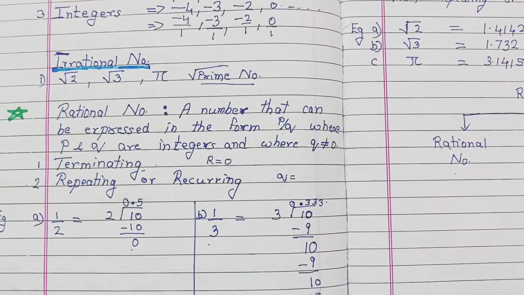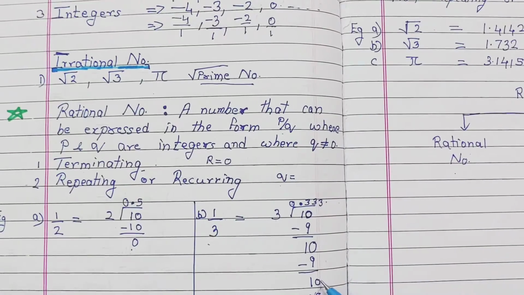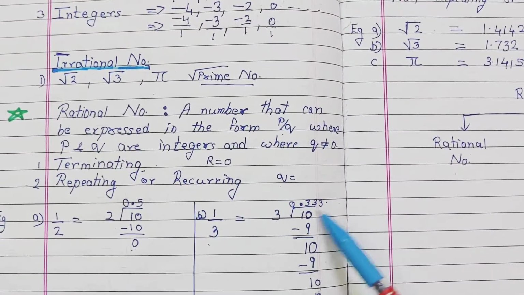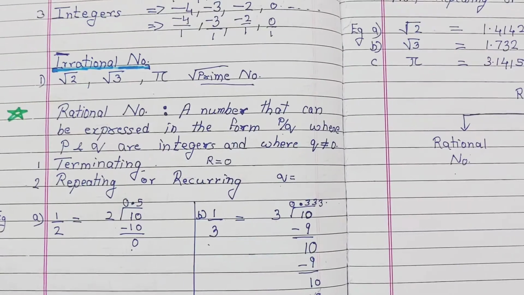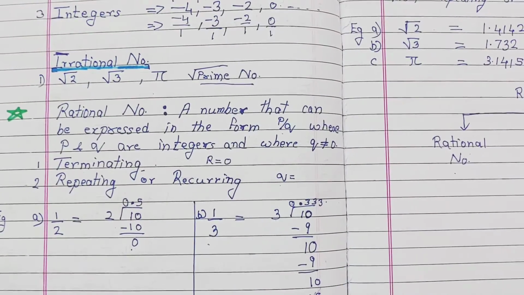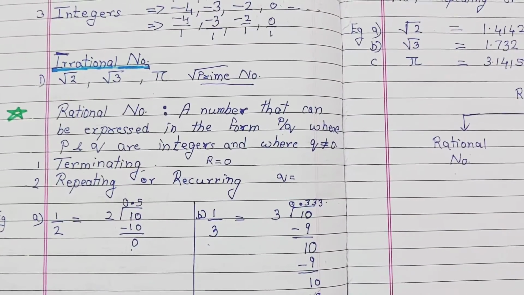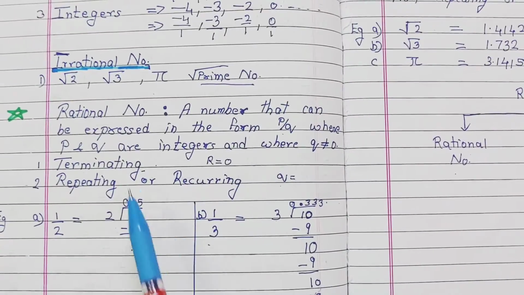So I can go further. I went further and again placed a 0. Again 3 3s are 9, but here the remainder is coming. So the remainder is not 0 in this condition, so we can't say that it is terminating.